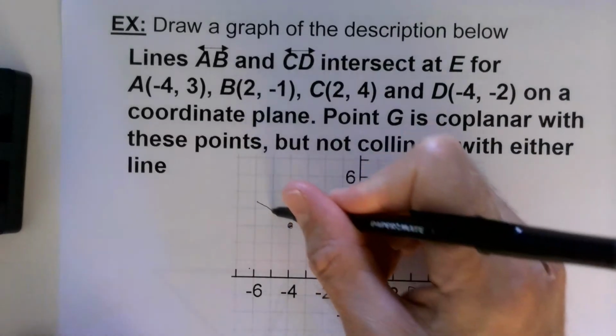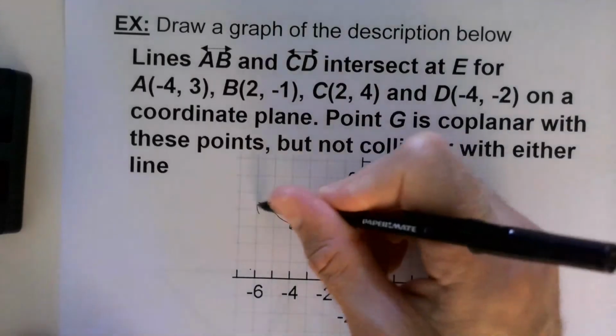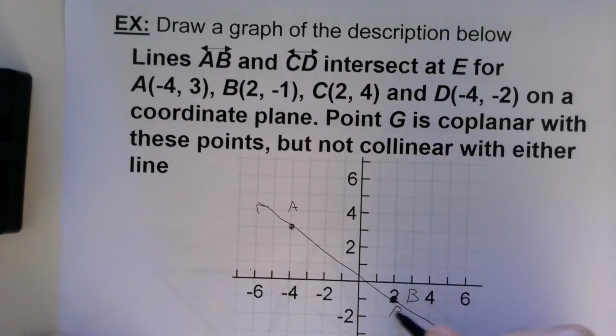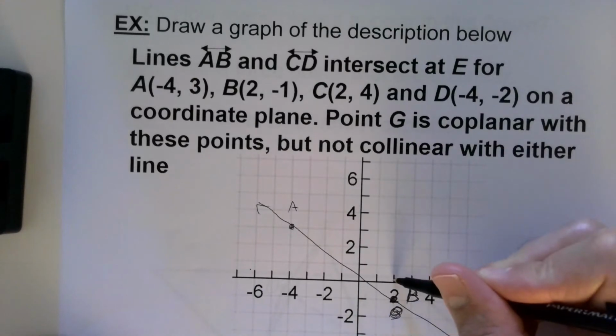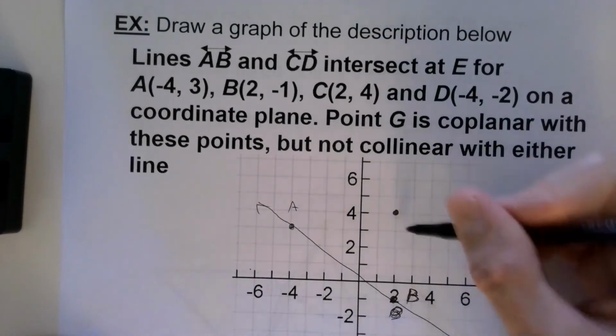And I'll just kind of eyeball it there. And that is point B. Whoops, I already drew my B right there. Just didn't see it. Okay, so A and B, and then I have C and D. So C is over 2, and then up 4. D is back 4, down 2.